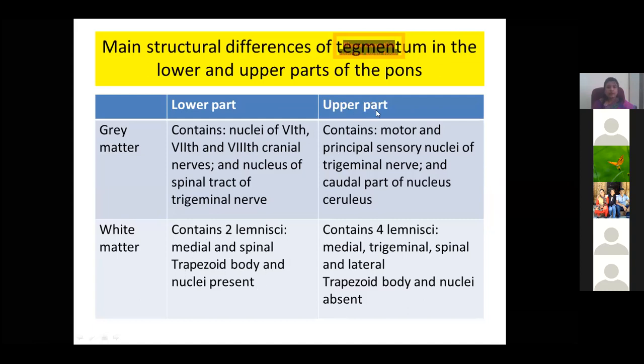On the upper part of pons, 4 lemnisci are present. It's a medial, trigeminal, spinal, and lateral lemniscus. So lemnisci are nothing but white matter, a bundle of fibers. So it's a medial bundle. Trigeminal lemniscus is coming from the trigeminal nuclei, spinal lemniscus from the spinal ganglion, and lateral lemniscus from the auditory fibers.